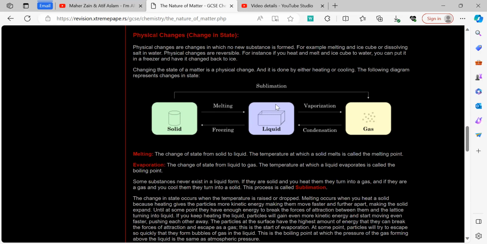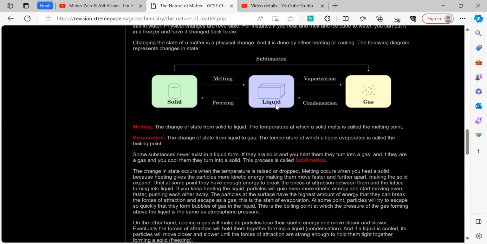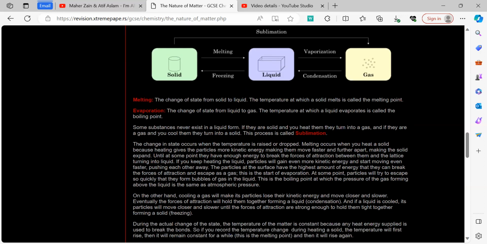For example, heat energy is taken in by the solid when converting it into a liquid, but at the exact time when the change of state is occurring, there is no increase in temperature, because at that time the heat energy is required to overcome the strong intermolecular forces of attraction. Similarly, vaporization and condensation are vice versa in the cases of liquids and gases.